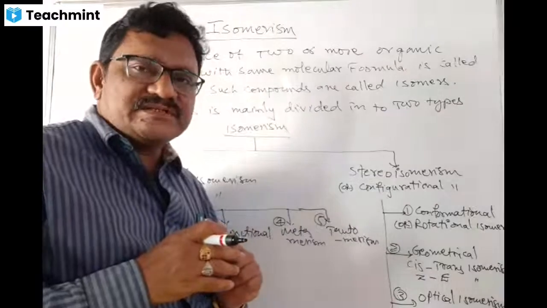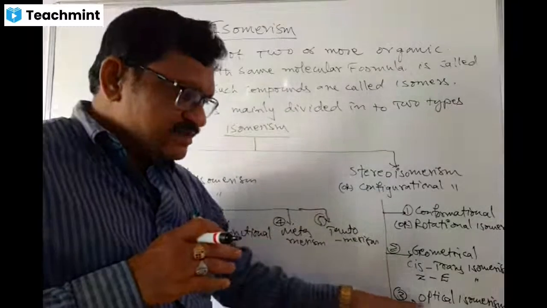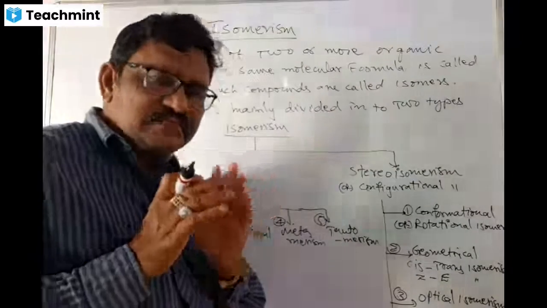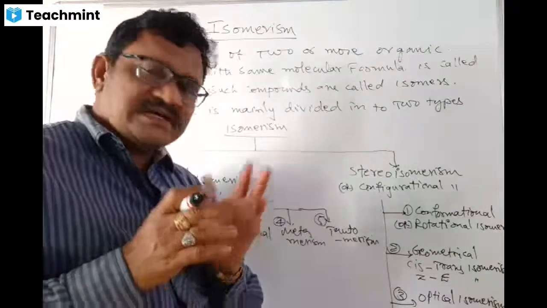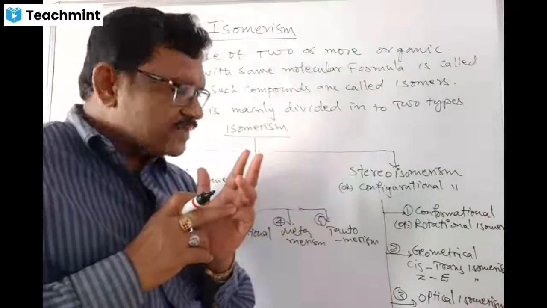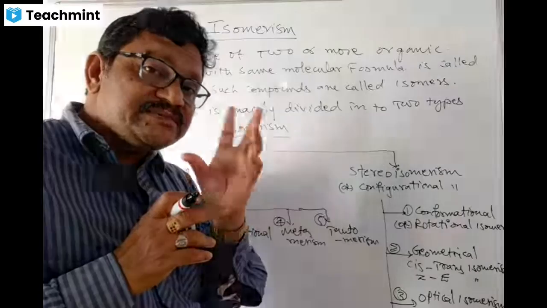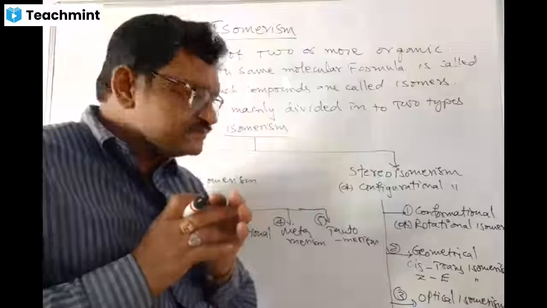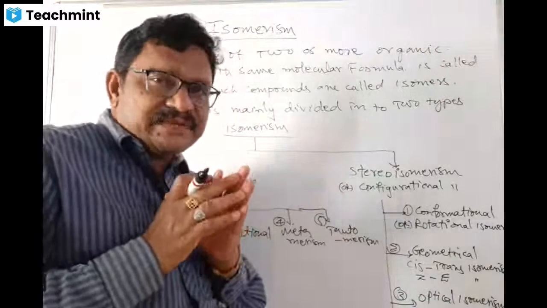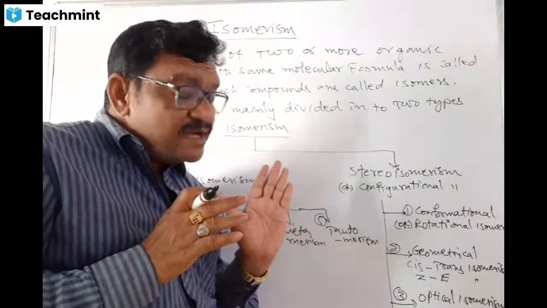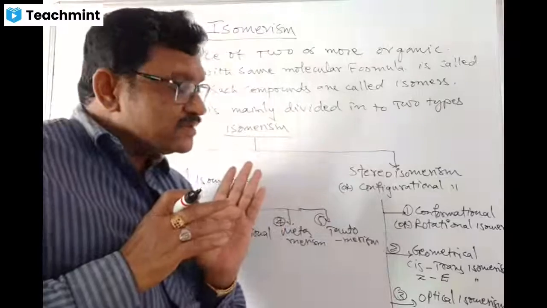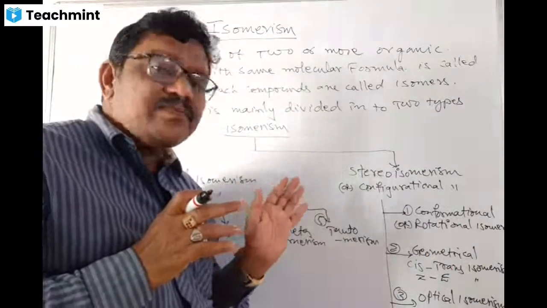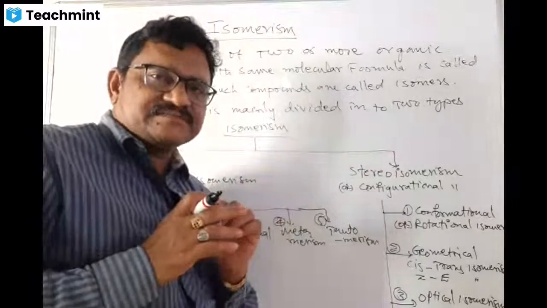Come to optical isomerism. Here, optical isomerism means compounds having same molecular formula, same structure, but they differ in the spatial arrangement around the chiral carbon. It is also called chiral carbon, asymmetric carbon. By that, the molecular solutions have the ability to rotate plane polarized light in either direction.